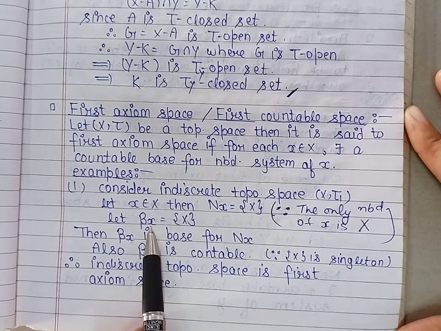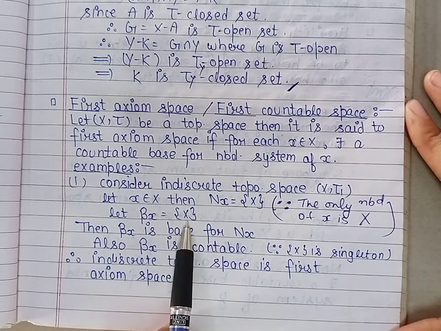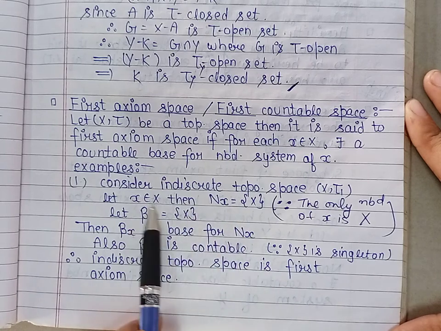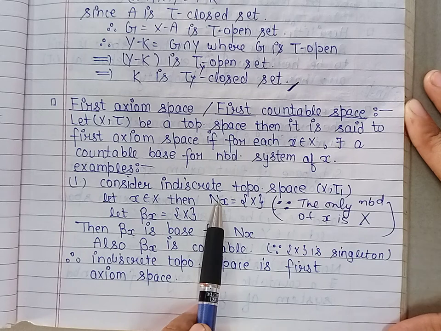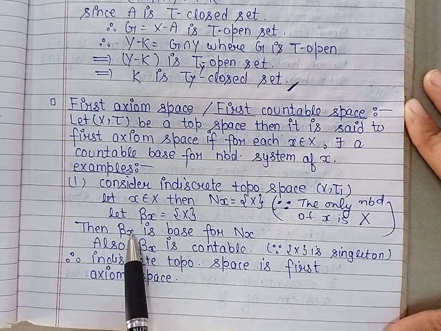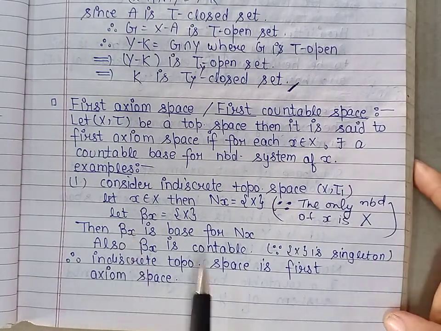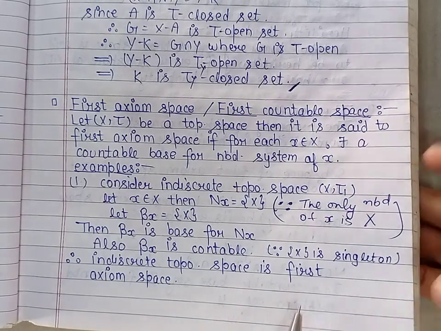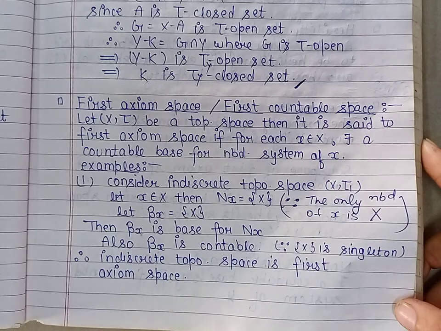Now let us take beta x. This is a collection consisting of the set X. Then clearly we can see from here that this beta x is a sub collection of N_x, and also this is a countable collection. So beta x forms a countable base for the neighborhood system of the point x, and therefore the indiscrete topological space is a first countable space.